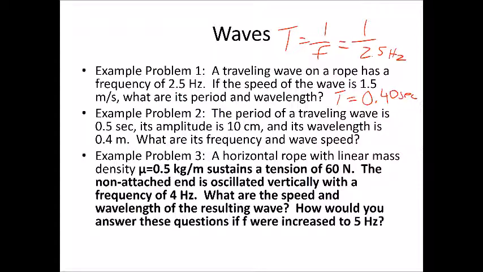Now to find the wavelength, we're going to use the wave equation, which is speed equals wavelength times frequency, which means wavelength equals speed divided by frequency. So let's take the speed, 1.5 meters per second, and let's divide that by the frequency, which is 0.40 seconds.